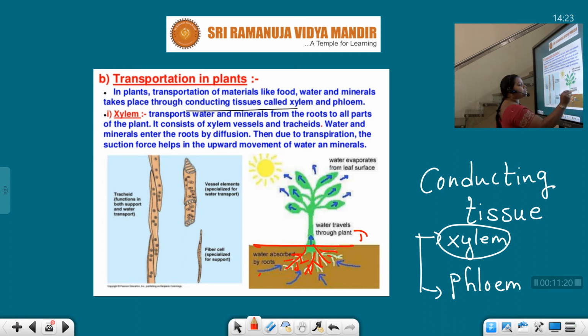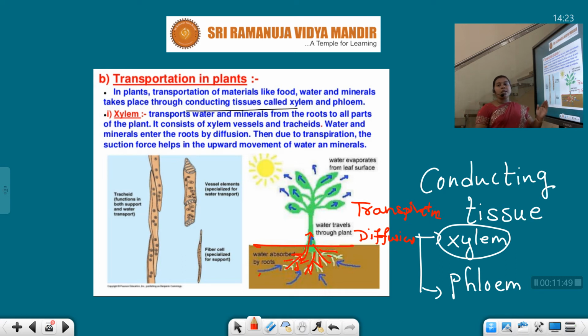This happens by means of diffusion. By what process are our roots going to absorb the water, students? By diffusion. Again, from here the water should reach the different parts of the body, and that happens by means of transpiration. The suction force helps in the upward movement of the water and the minerals.